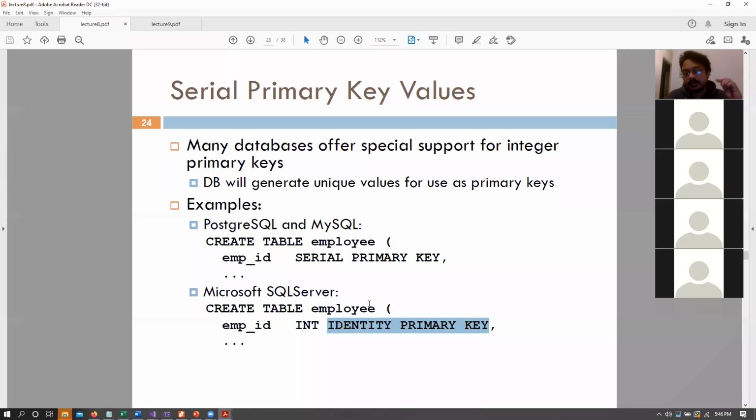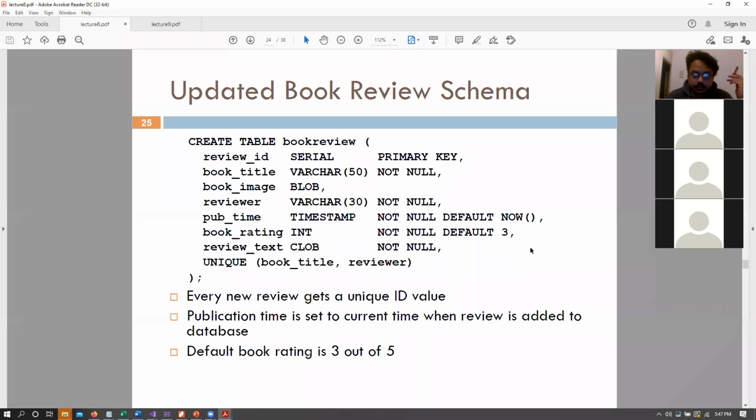However, one thing I should add is that different databases borrow different things from other database implementations. So I won't be surprised if MySQL also supports the identity keyword. But in essence, the basic idea is it is an auto-generated serial primary key that can be auto-assigned to your rows. Okay. So if we want, we can actually update the book reviews.